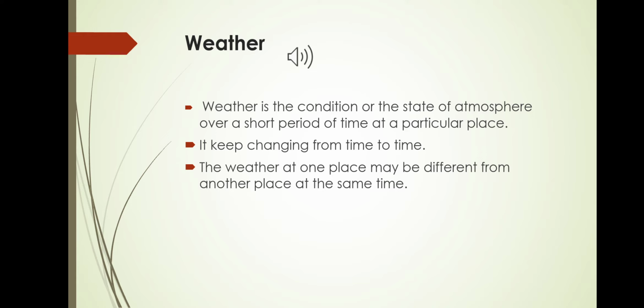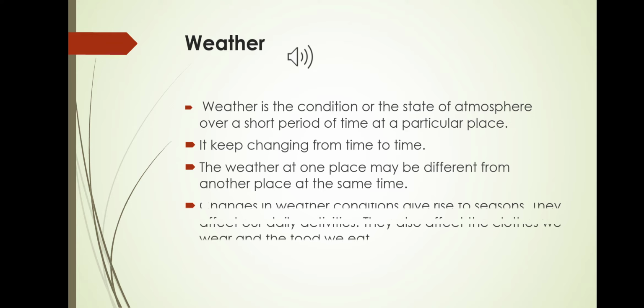The weather of a place may change each day, and even after a few hours the weather can change. The weather of one place may be different from another place at the same time. As an example, during the months of April, May, June, it is very hot in the northern hemisphere, but it is cold in the southern hemisphere. But in the months of December, January, February, it is hot in the southern hemisphere, but cold in the northern hemisphere. And the change in weather conditions gives rise to the seasons.